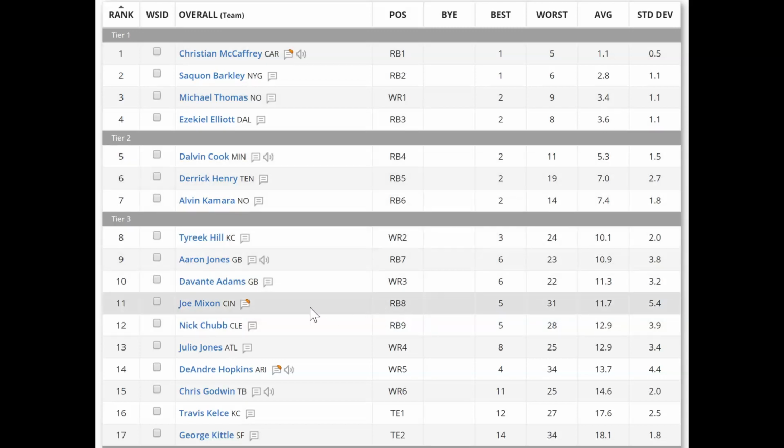For instance, if you go down to this player, Joe Mixon, and you observe some of his stats, you could see that some of the rankings were lower, and you can see that the lowest was 5 and that the highest was 31, and the average of all of those rankings was 11.7, and the standard deviation of those rankings was pretty high. And this high standard deviation is indicating that you have a much greater spread in the data, or a much greater spread in how Joe Mixon is being rated by the experts than you do with some of those players in that top tier.